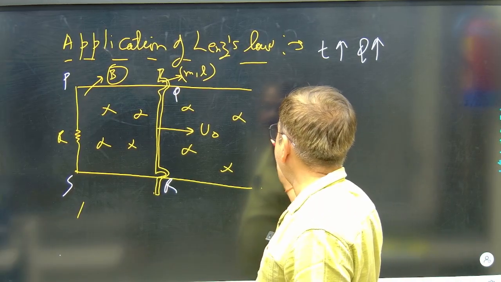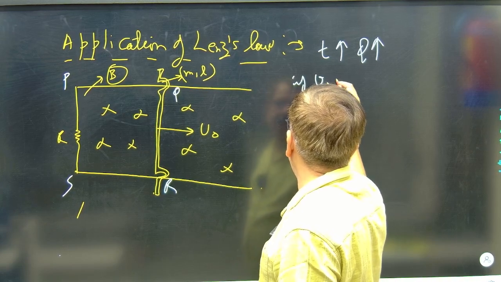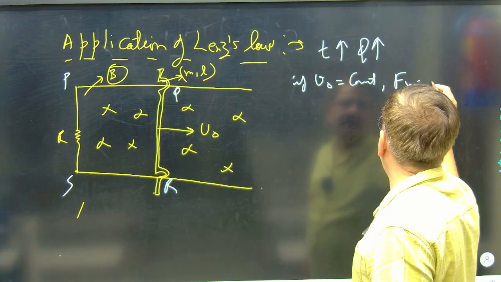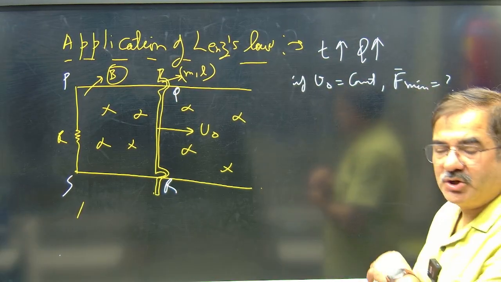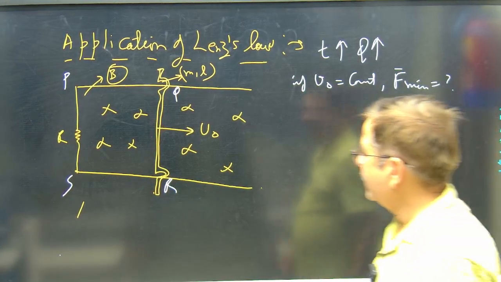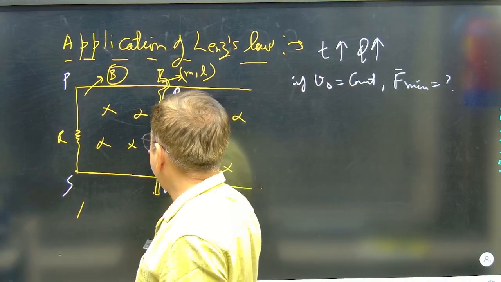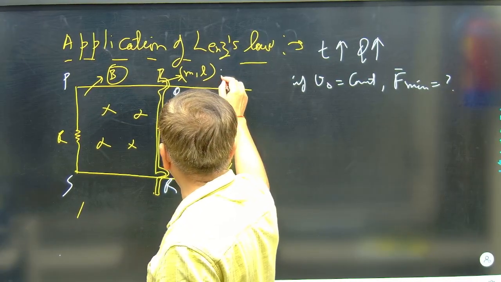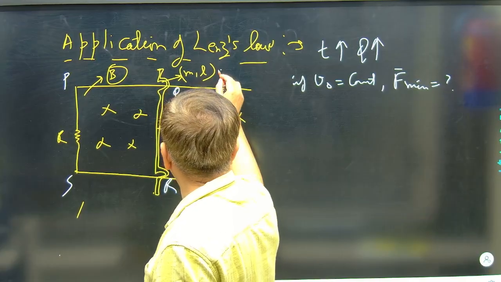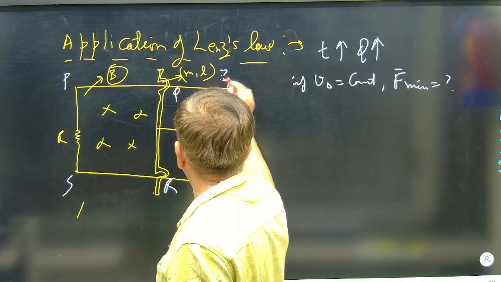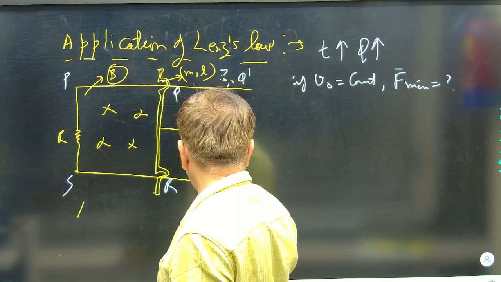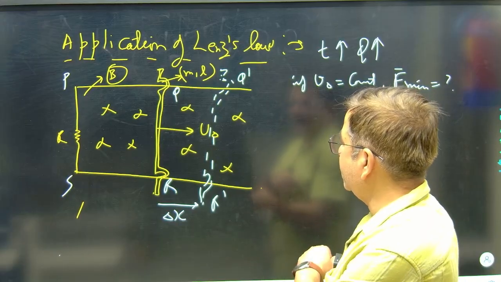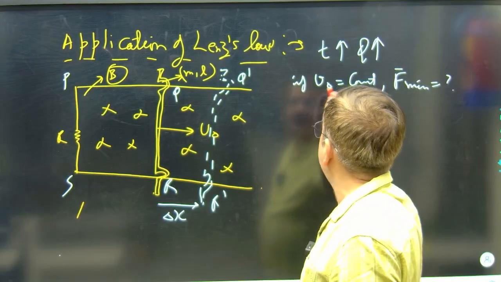First of all, if V0 is to remain constant, what shall be the minimum force to be applied to make the velocity of the rod constant? See, if the rod velocity is kept constant, first of all we have to see the magnetic flux change tendency. The flux is increasing because after a certain time the rod is reaching the next place, say Q to Q dash and R to R dash, there is a delta X change. So area will change by this factor, so flux is increasing with the time.